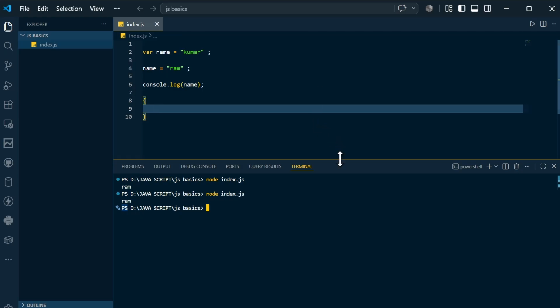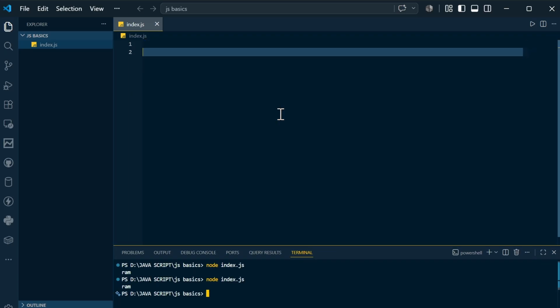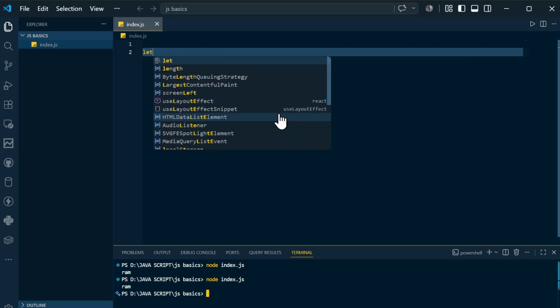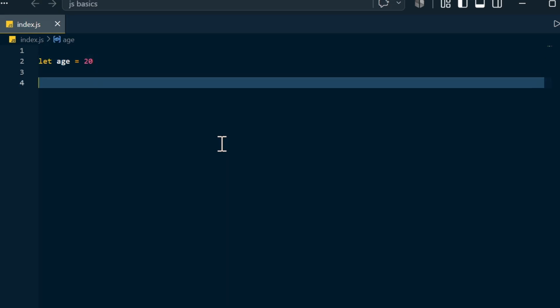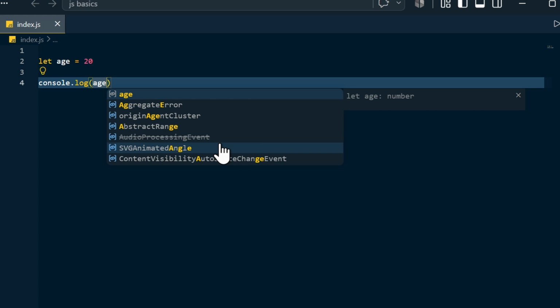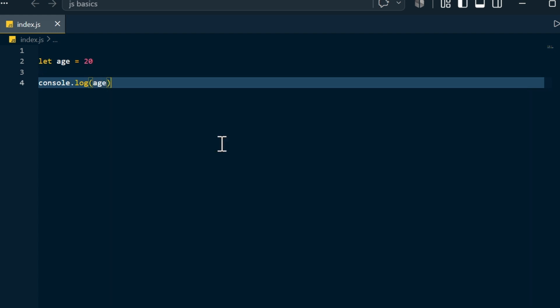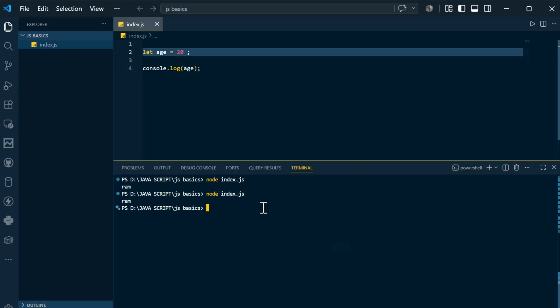Now if I come to VS Code, you can see this is the basic setup. I will clear this. First of all, let's say I have declared a number, age equals 20. This is a number. If you want to print that, you can simply console.log, and inside that say age. It's pretty basic stuff that we have seen up to now. Here also make sure you put the semicolon. Now if I compile and run, you can see the age is 20. It's not that hard.